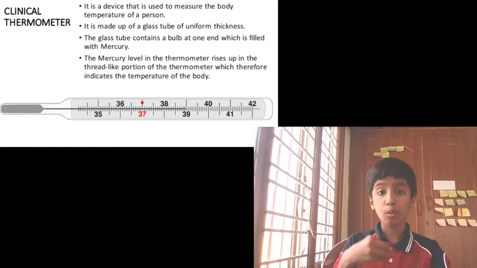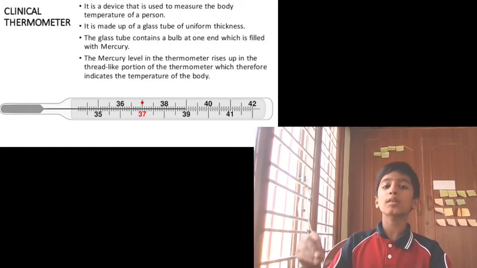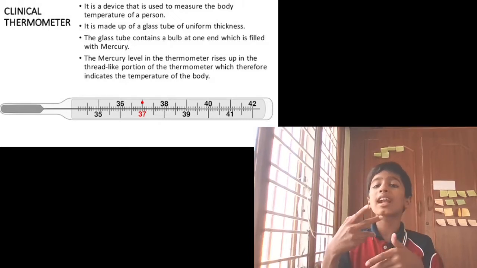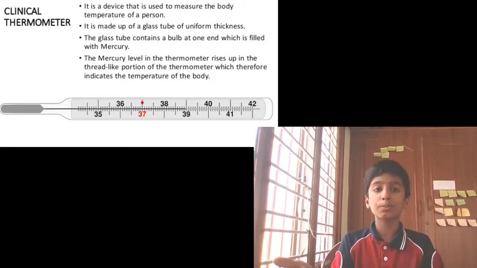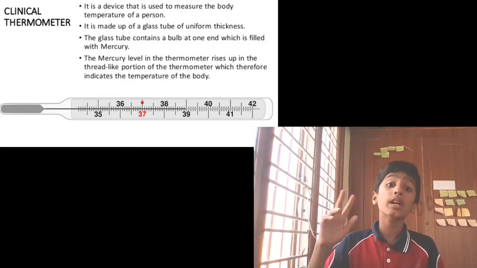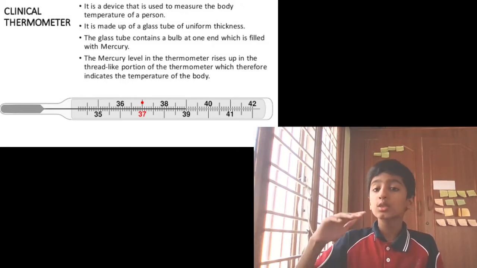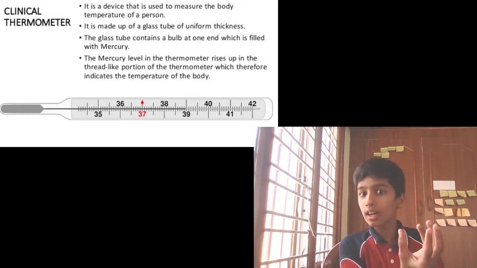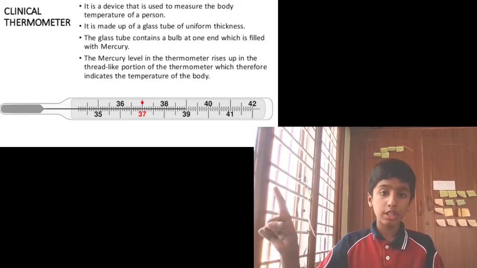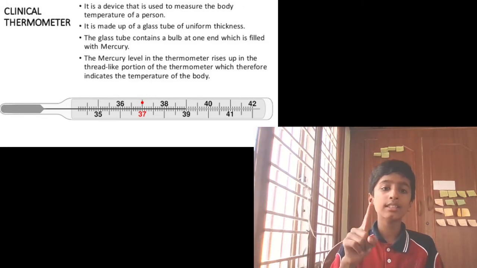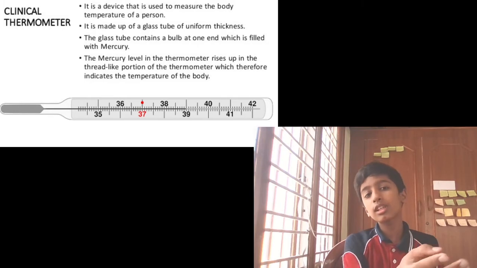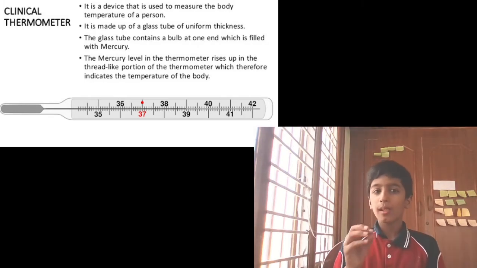It is made up of a glass tube of uniform thickness. The glass tube is transparent, so we can see inside, and it contains a bulb at one end which is filled with mercury. The scale goes from 35 up to 42.